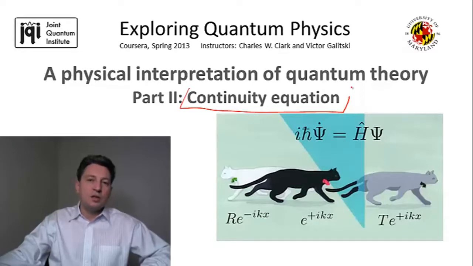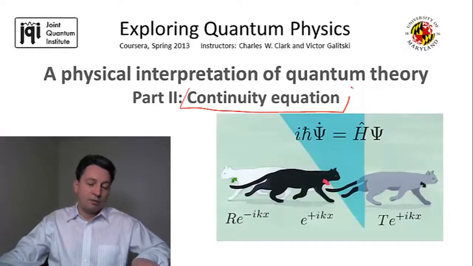The idea here is that even though we cannot say with certainty where exactly our quantum particle is located, we can be sure that it's located somewhere in space. So if we perform a measurement and look for the particle everywhere, we're going to find it with a probability equal to 1. And this total probability never becomes smaller than 1. It certainly cannot become larger than 1. So it is conserved. And this simple conservation law gives rise to this continuity equation that we're going to derive.